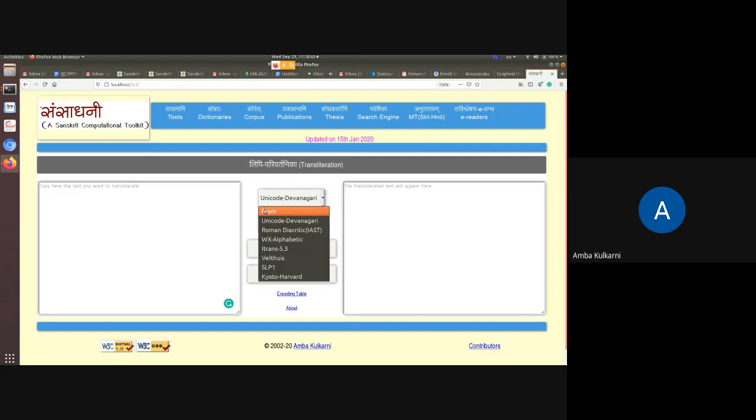From and to is there. From, to, and transliterate. Now from I select Unicode Devanagari, suppose. And to is IAST. What is IAST? This is the International Alphabet for Sanskrit Transliteration. Now, what is this International Alphabet for Sanskrit Transliteration? Let us see that. Okay.